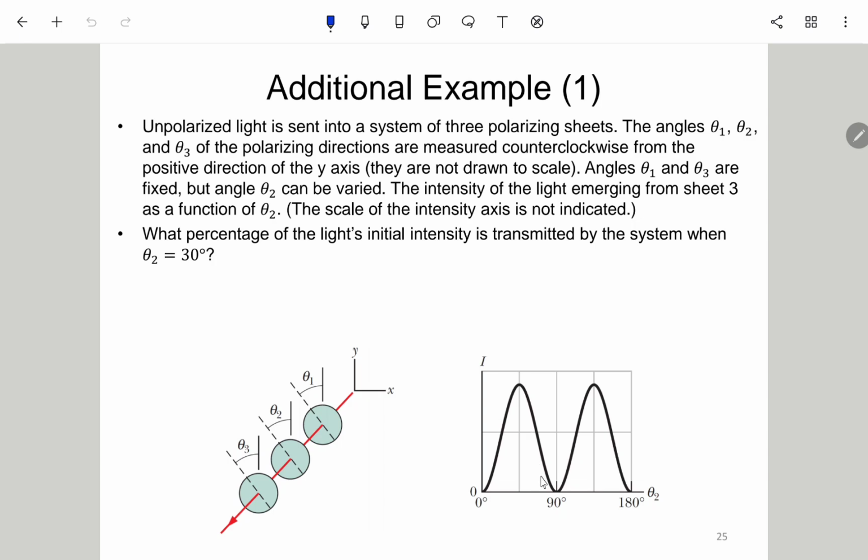Okay, 所以这个就是画给你看这个输出的 intensity 随着 theta 2 的改变，当然它没有告诉你这个多高，因为这里已经足够的讯息，我们知道可以求出来它们什么角度。So what percentage of the light initial intensity is transmitted by the system when theta 2 is 30 degrees?